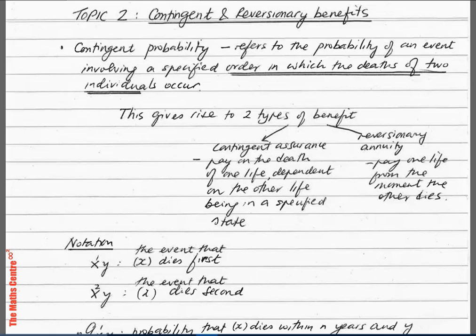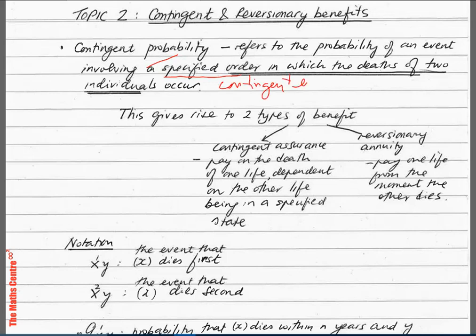Contingent and reversionary benefits. Some definitions first. Contingent probability refers to the probability of an event involving a specified order in which the deaths of two individuals occur. We can also talk in terms of contingent events.